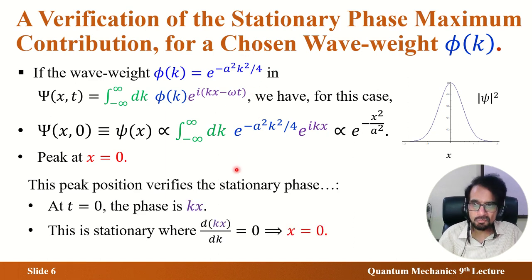The new thing in this lecture is that we said the peak is obtained where the phase is stationary. Now the phase is kx minus omega t. In this calculation, kx minus omega t was just kx. So you don't have to take the derivative of kx minus omega t, you take the derivative of kx with respect to k, that becomes x. Stationary means the derivative is equal to 0, and that means x is equal to 0. That's a verification of what we did with the actual phi k in this particular example. So this example result agrees with the general result. That's all I have to say.